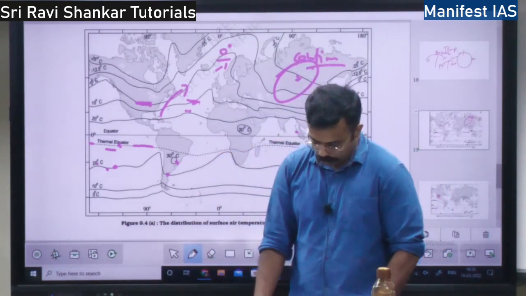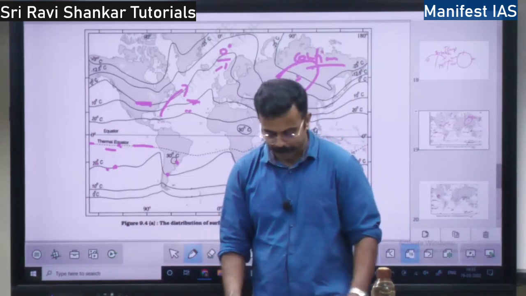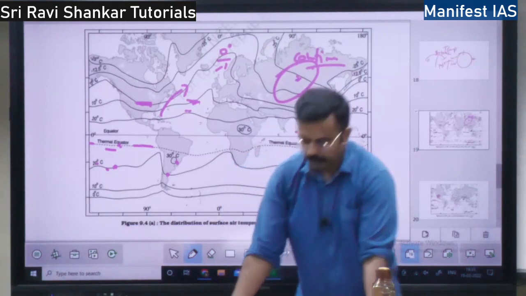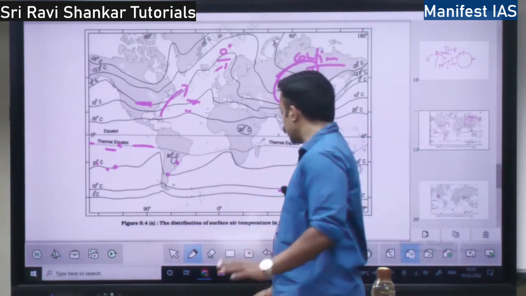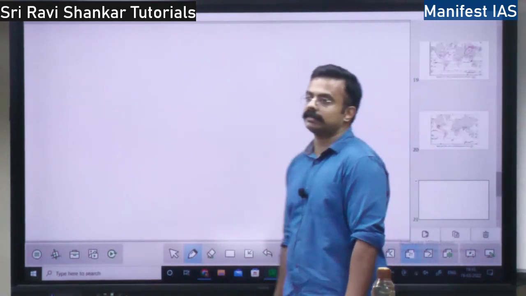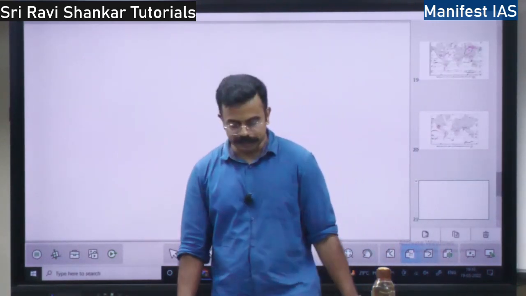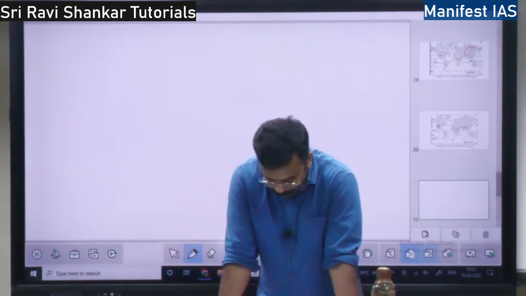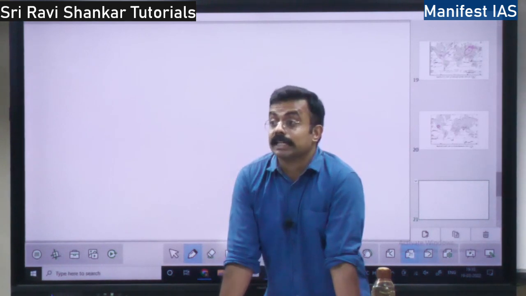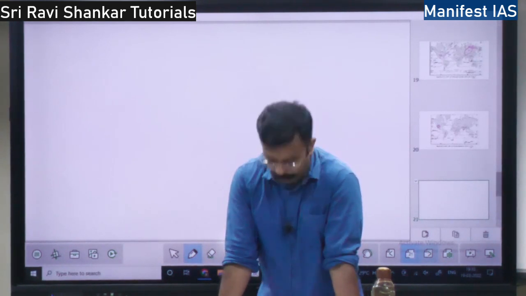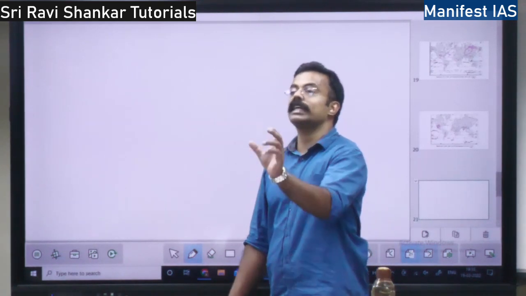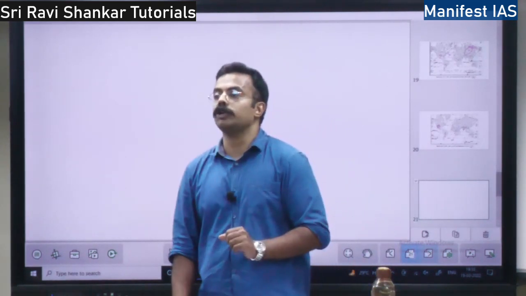So then you have the concept of inversion of temperature. What is inversion of temperature? See, normal lapse rate. According to the normal lapse rate, what happens? With the increase in height, the temperature should decrease. Right? With increasing height, the temperature should decrease. Whereas, with increasing height, if the temperature increases, that is called temperature inversion. This temperature inversion, if it happens, will happen only for a short duration.